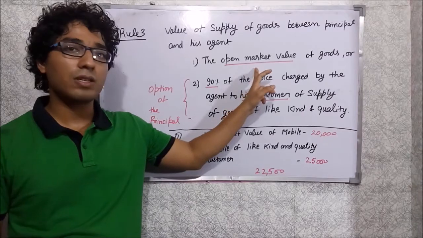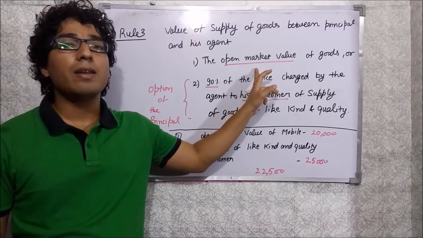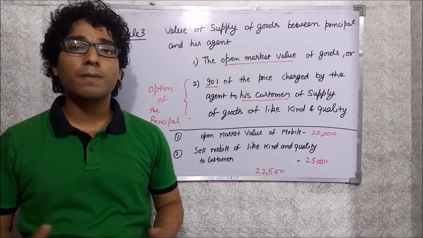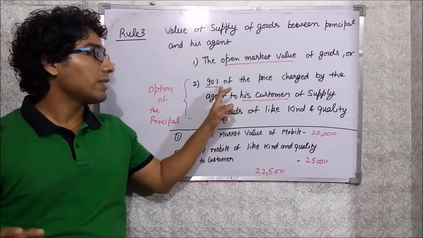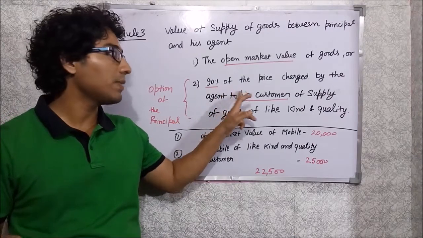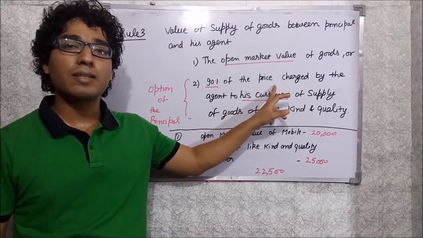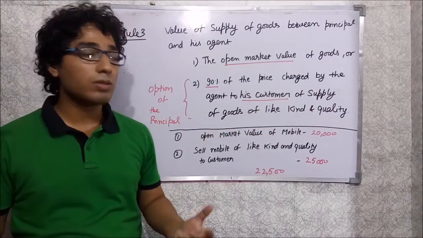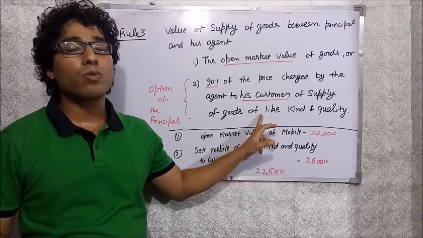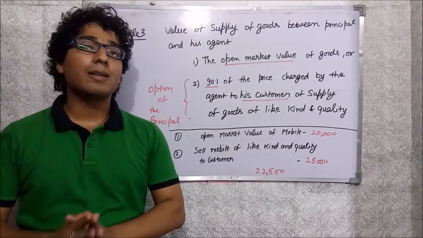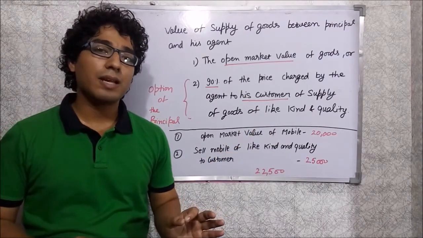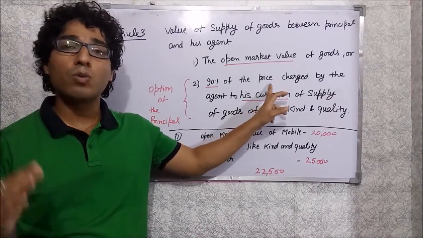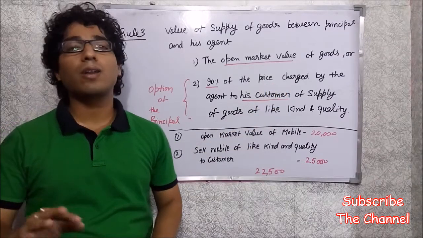Another option is given to the principal: if the principal doesn't want to value the goods as per clause A, which is the open market value of the goods, then the supplier has an option to determine the value as per clause B. Clause B says that you can take 90% of the price charged by the agent to his customer for the supply of goods of like kind and quality. So the supplier can take the value as 90% of the price charged by the agent to his customer for goods which are similar in kind and quality.